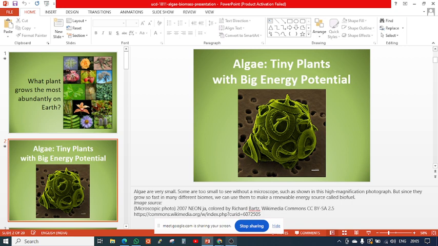Bioenergy is nothing but energy which can be produced from the biomass of any type of plants or animals, from their own body mass. That is called biomass energy, and this is called bioenergy. Particularly now we are dealing with algae, so that is called algal bioenergy.